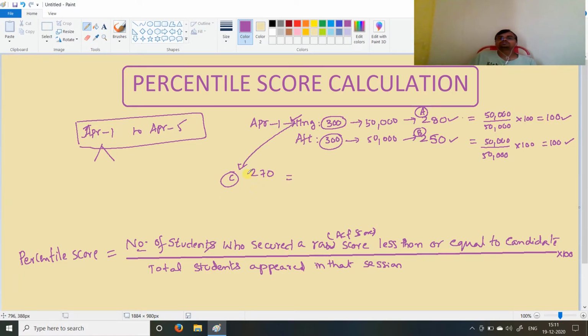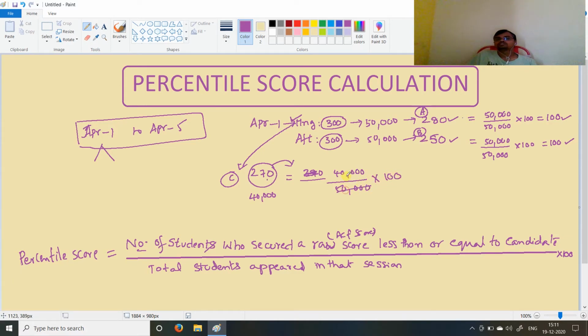Suppose the number of students who got less than or equal to 270 is 40,000. 280 is the first ranker score in that session, and some other student got 270, not the second ranker, I mean to say. So there are 40,000 students at or below 270. The percentile score is 40,000 by the total number of students attended in that session, 50,000, into 100.